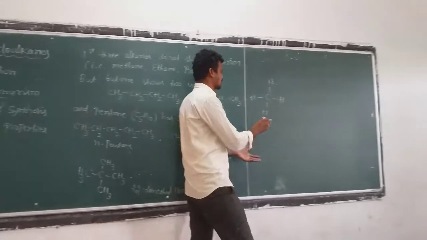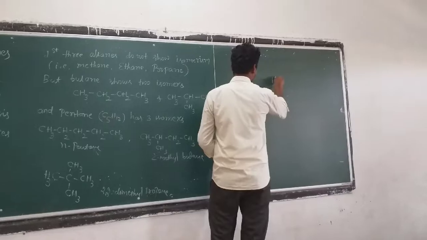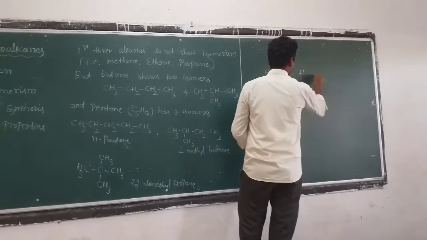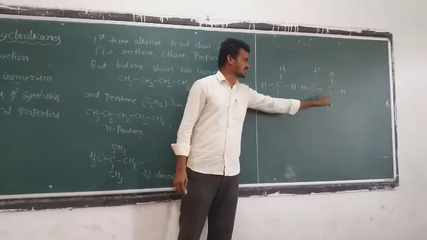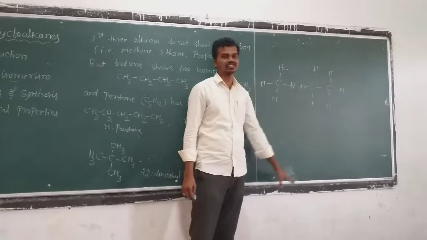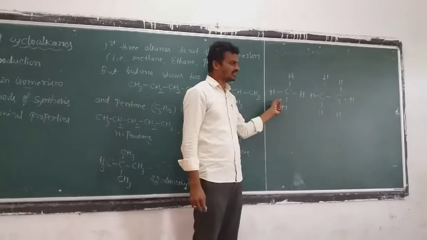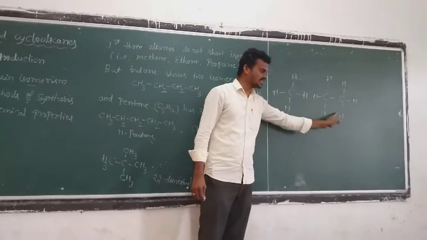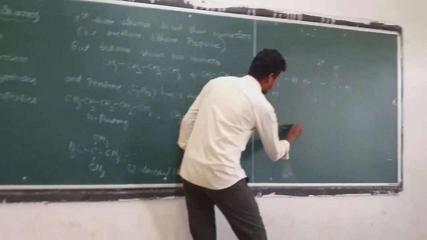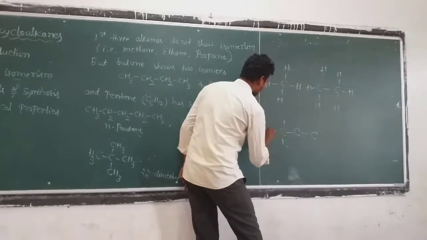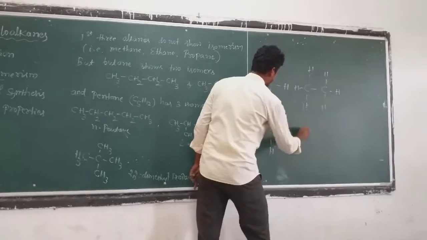Then we move on to the second one, ethane, which has the formula C2H6. It contains two carbon atoms, and there are no branched chains, only a straight chain. So in methane and in ethane chain isomerism is absent. Then we go to the third compound, propane, which has the molecular formula C3H8.